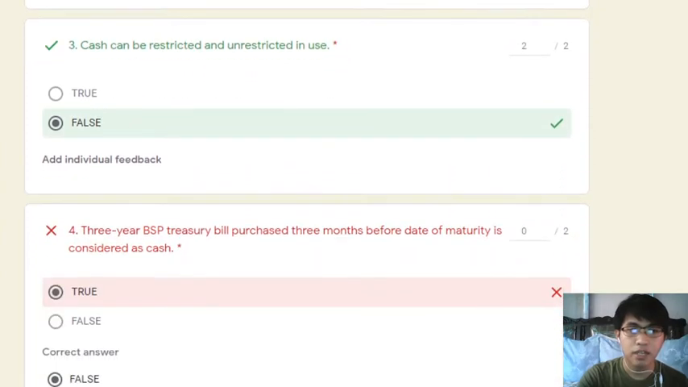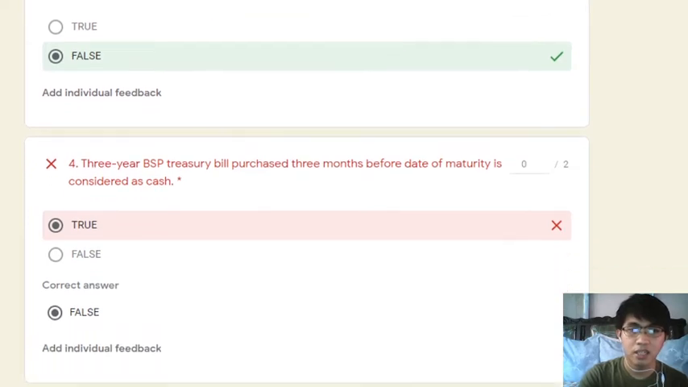Number 3, cash can be restricted and unrestricted in use. The answer is false. Cash should always be unrestricted in use. Kaya nga, ang key term na lagi nating tatandaan is yung term na unrestricted in use. Dapat walang restrictions kung saan mo pwedeng gamitin yung item na yun because it is classified as cash. It is one of the requirements to be classified as cash. It must be unrestricted in use.